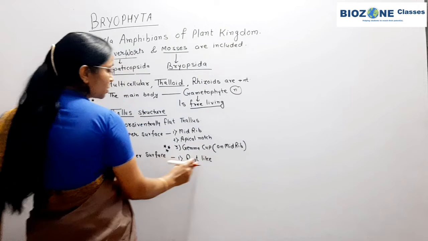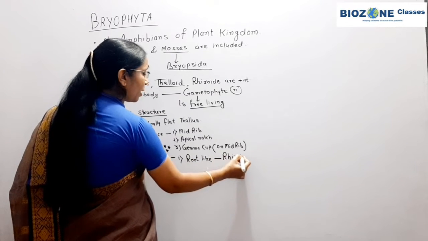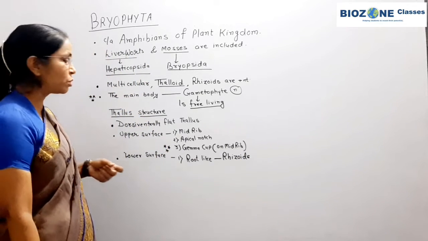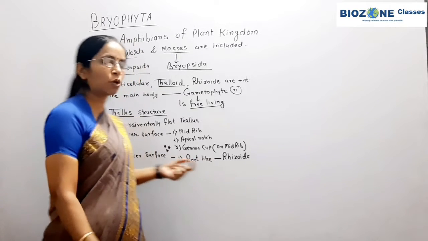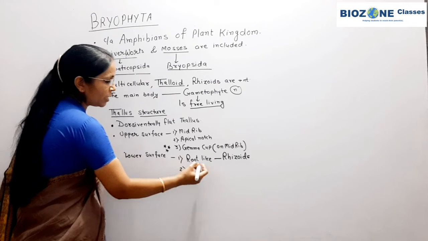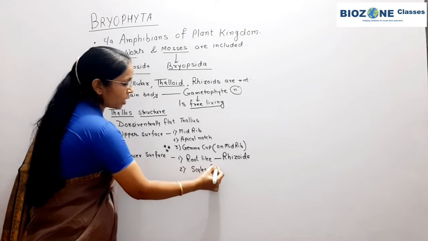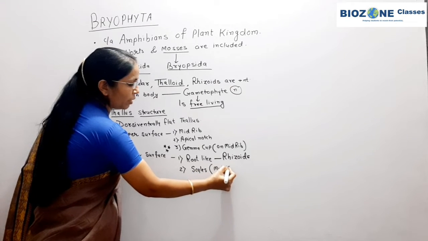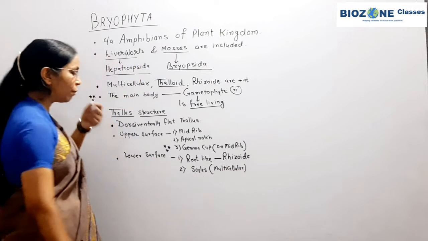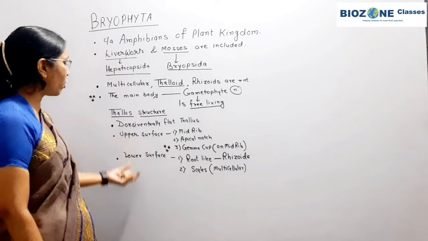So the lower surface shows root-like rhizoids. Rhizoids, you remember, are hair-like and root-like structures responsible for the absorption of minerals and water. In addition to rhizoids, multicellular scales are present. Scales, whenever present, are multicellular structures. So this thing you remember, scales only help in anchoring the thallus.